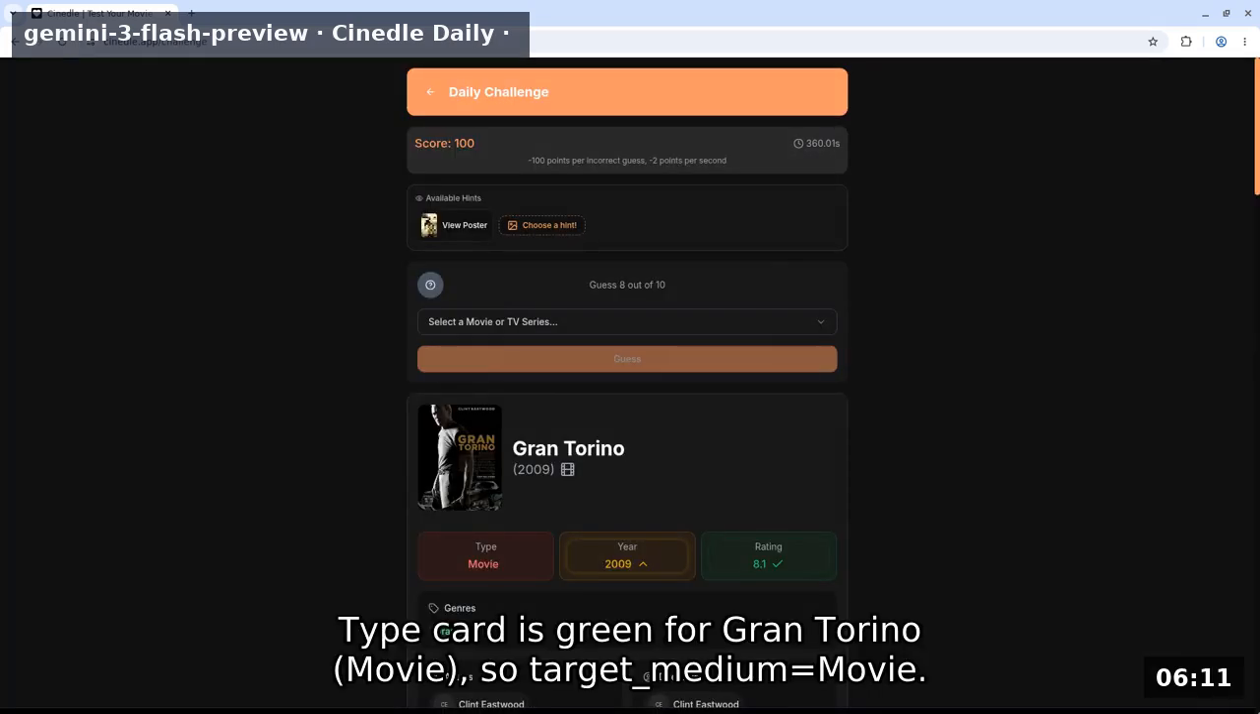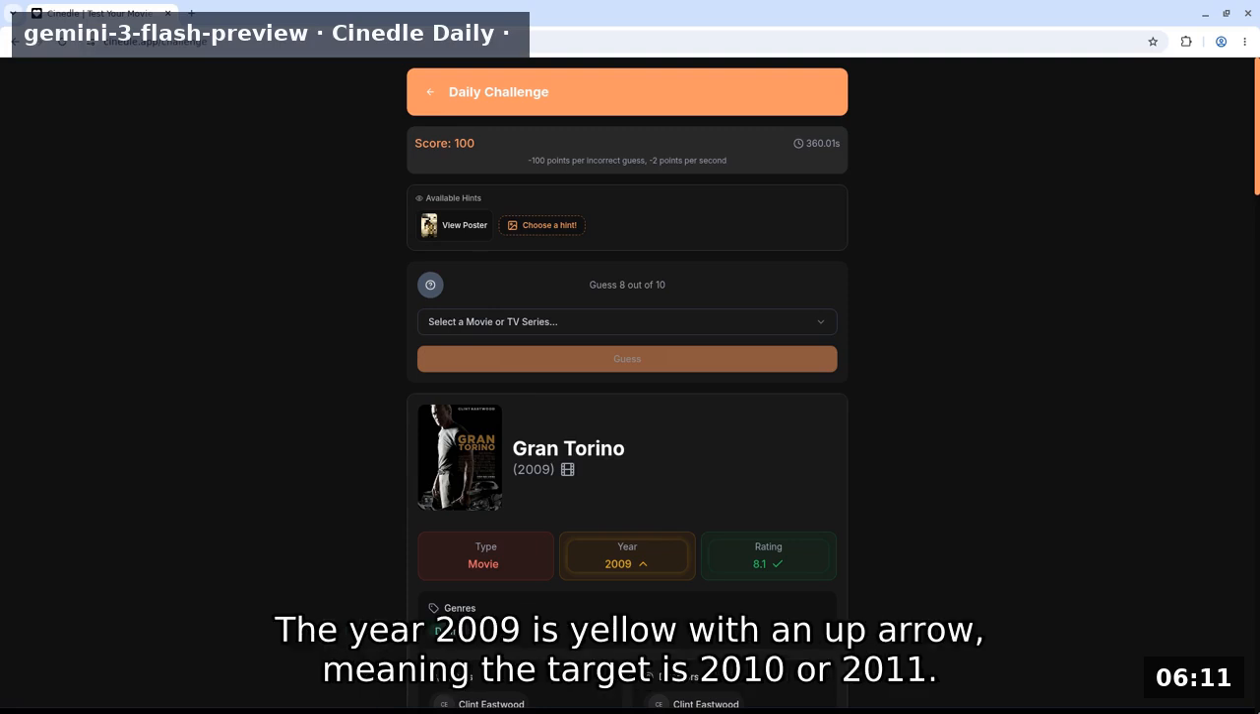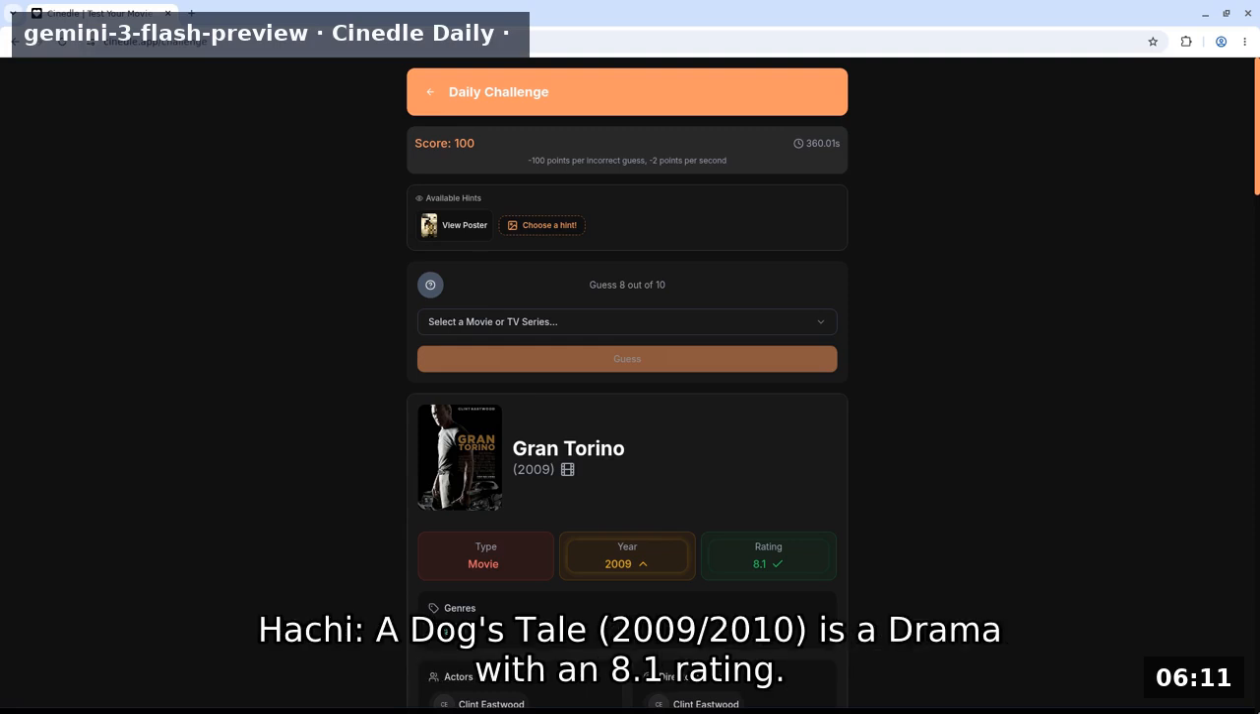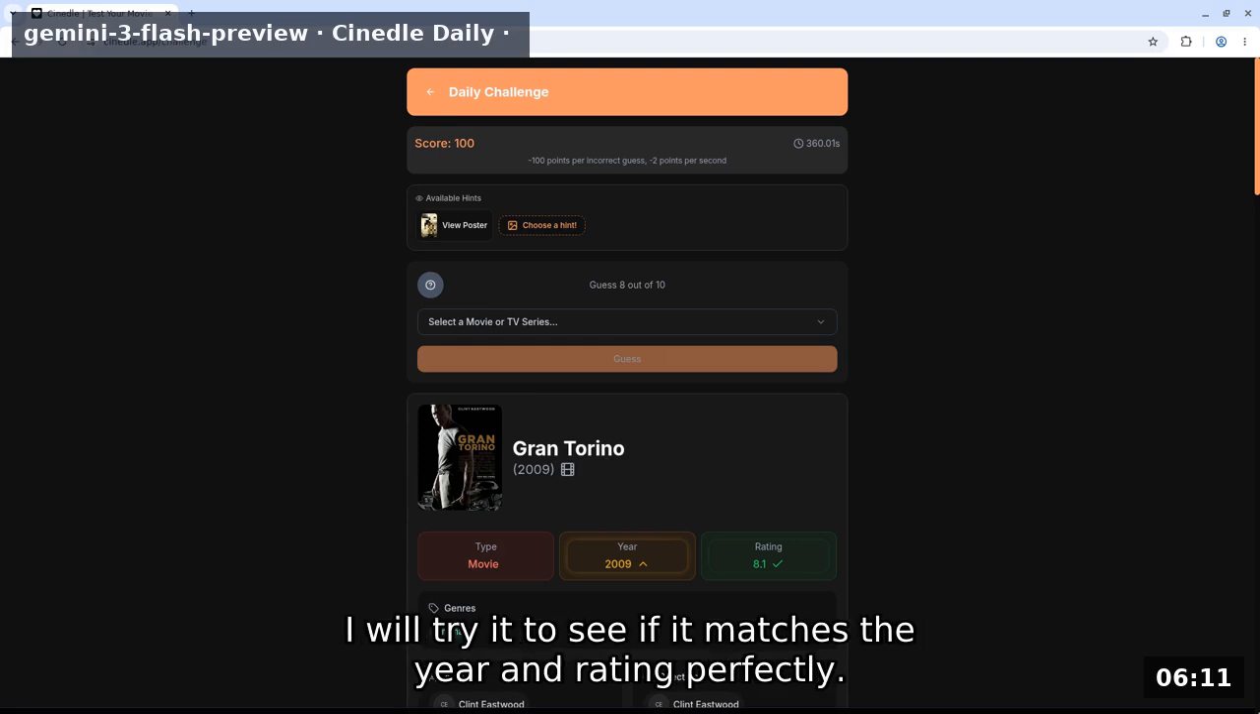Type card is green for Gran Torino movie, so target medium equals movie. The year 2009 is yellow with an up arrow, meaning the target is 2010 or 2011. The rating 8.1 is green exact match. Drama is a matching genre. Hachi, A Dog's Tale 2009/2010 is a drama with an 8.1 rating. I will try it to see if it matches the year and rating perfectly.